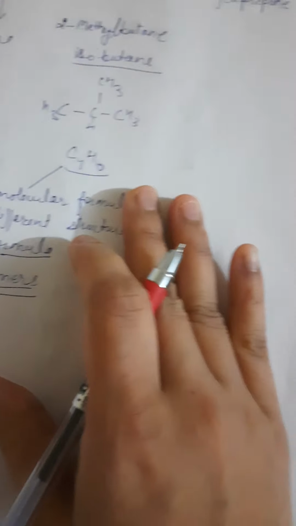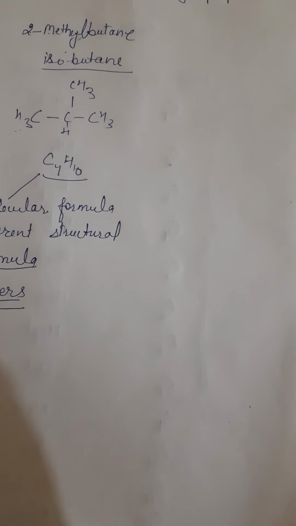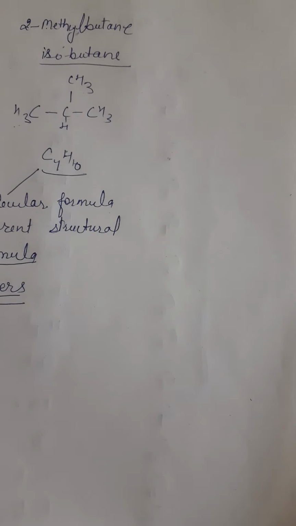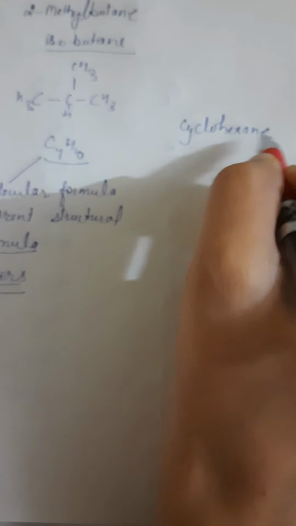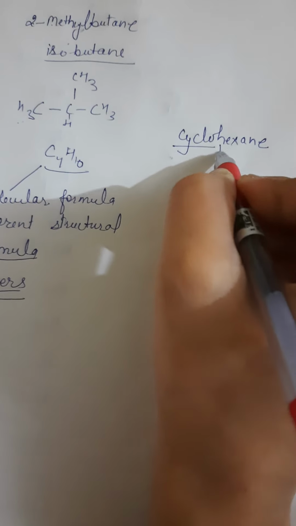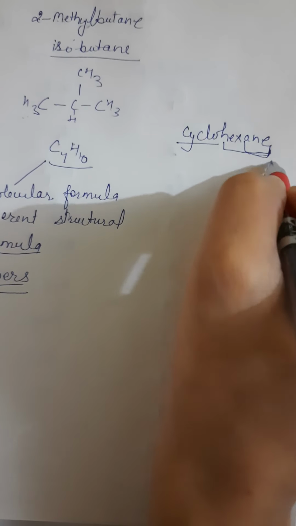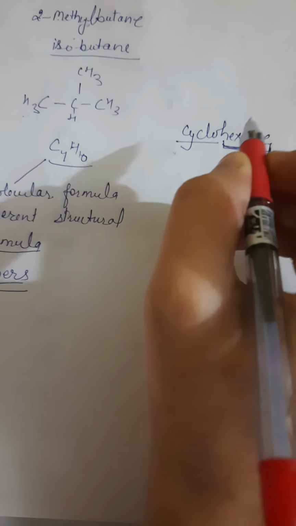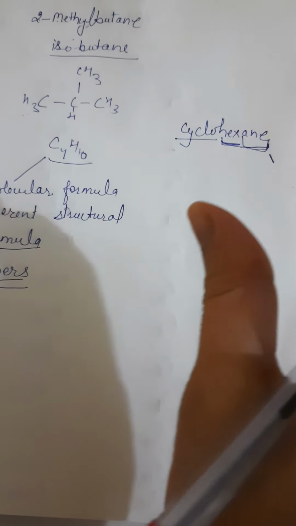Now you already have knowledge of what cyclic compounds are. If I ask you to write the structure of cyclohexane. Cyclohexane. Can you write it? Cyclo means a cycle will be there. Hexane means, ane means a single bond. All carbons will be linked by single bonds. Hex means a 6 carbon chain, or 6 carbons will be there in that ring.